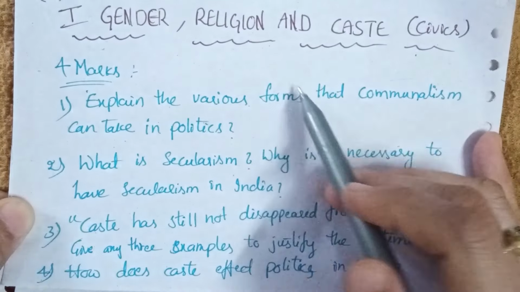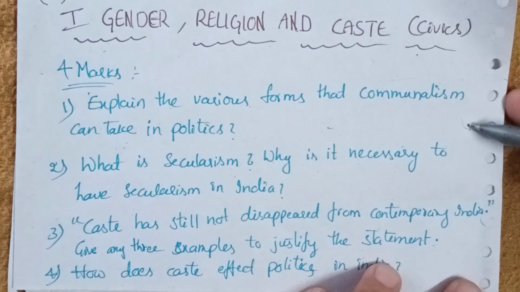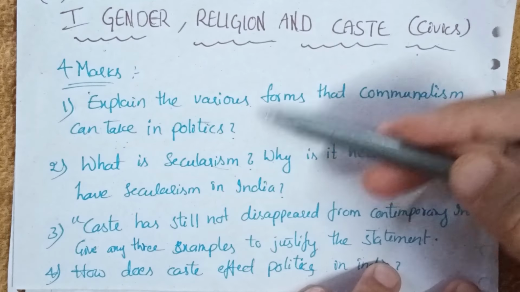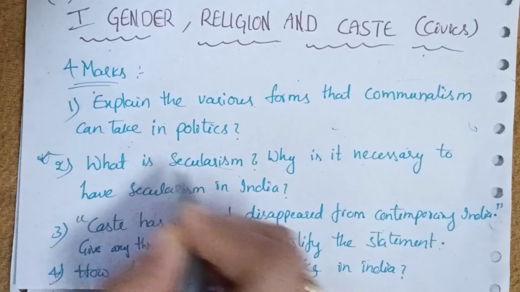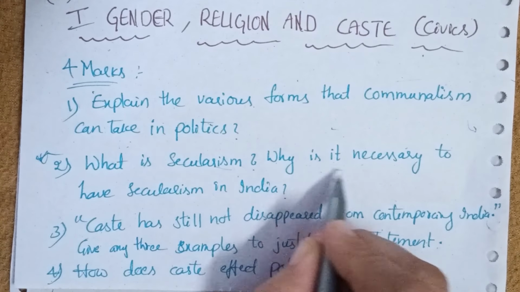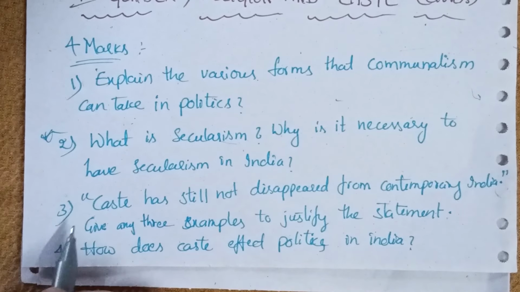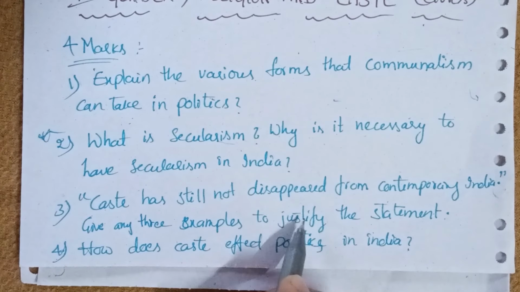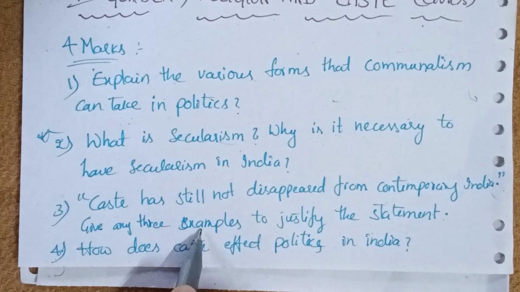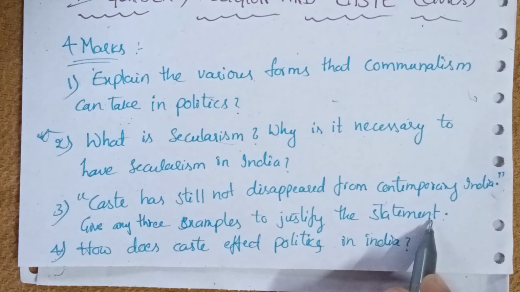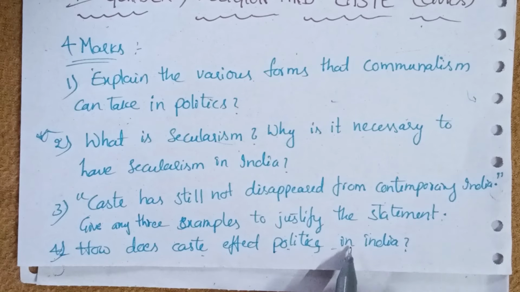First important question for 4 marks is, explain the various forms that communalism can take in politics. Next, second question, what is secularism? Why is it necessary to have secularism in India? Next, third one, caste has still not disappeared from contemporary India. Give any 3 examples to justify the statement. Next, last, fourth question, how does caste affect politics in India?